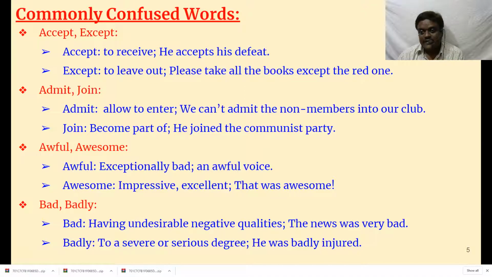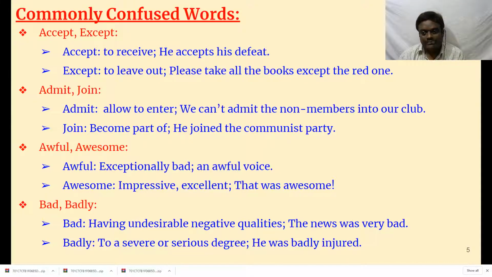That means it is not in our hands. Admission is not in our hands, but join is in your hands. Become part of: he joined the Communist Party. That is the difference. Admit means it is not your willing; somebody has to allow you to join. That is called admit. Join means you go there and you join. That is the difference between admit and join.